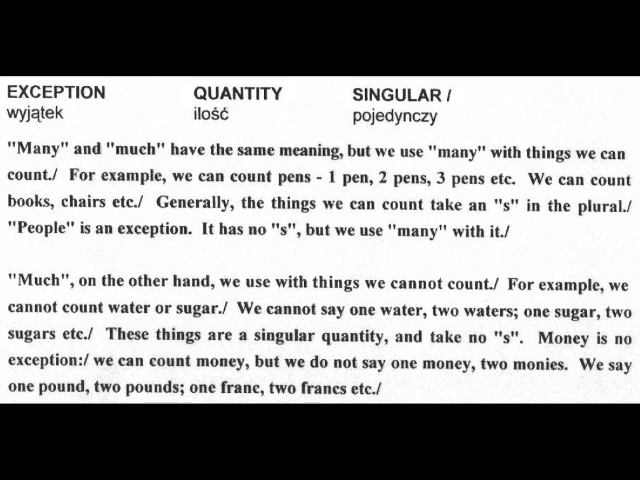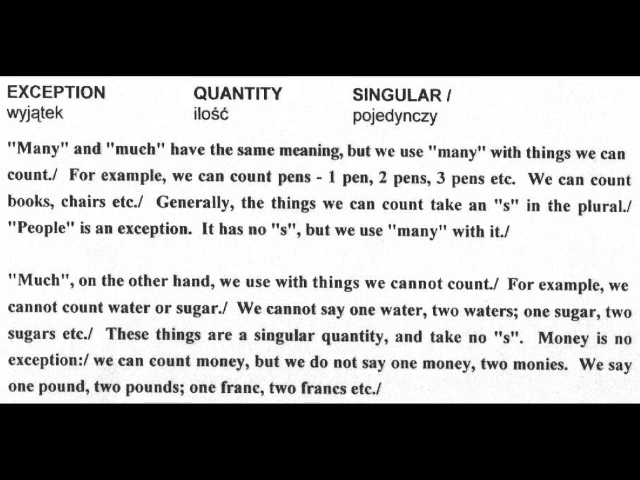Many and much have the same meaning, but we use many with things we can count. For example, we can count pens, 1 pen, 2 pens, 3 pens, etc. We can count books, chairs, etc. Generally, the things we can count take an S in the plural. People is an exception. It has no S, but we use many with it.